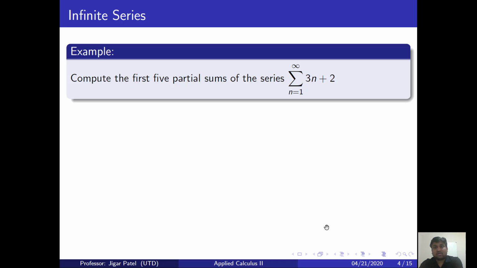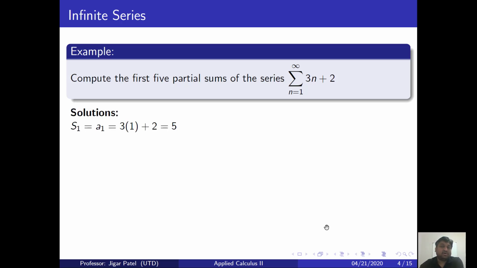What is S1? The sum of the first one term. S2, the sum of the first two terms. S3, the sum of the first three terms. S4, the sum of the first four terms. And finally S5, the sum of the first five terms. As I said, these examples are trivial. There is no trick. So let's try to understand this.